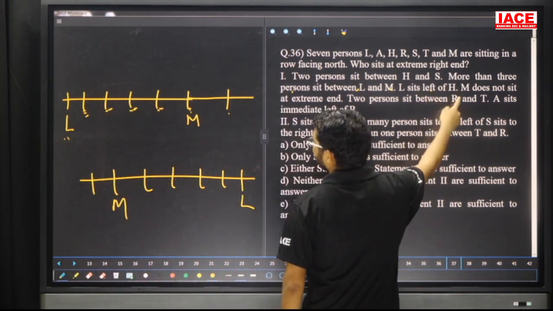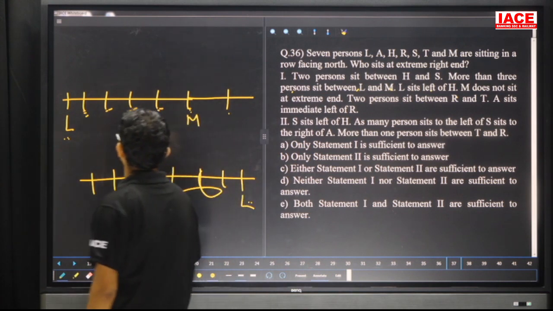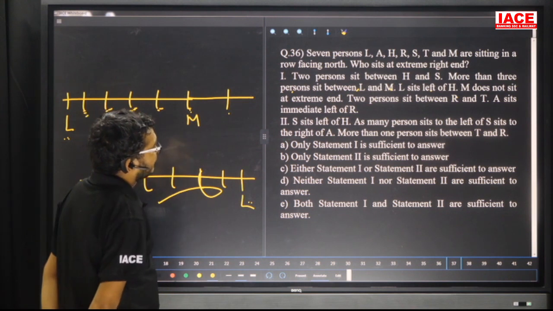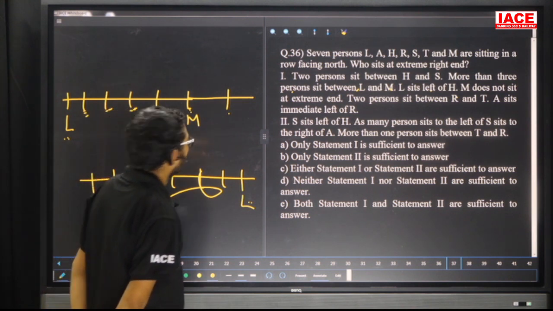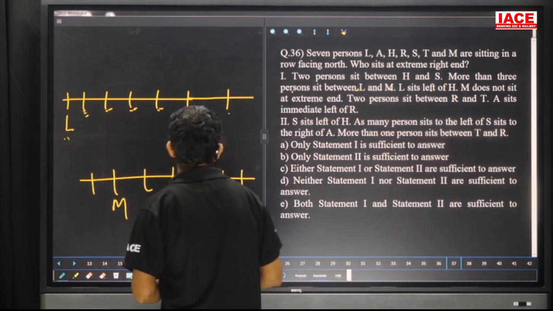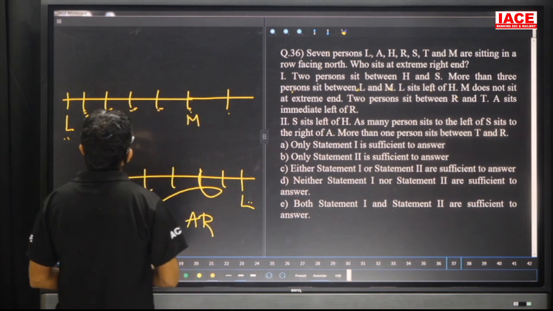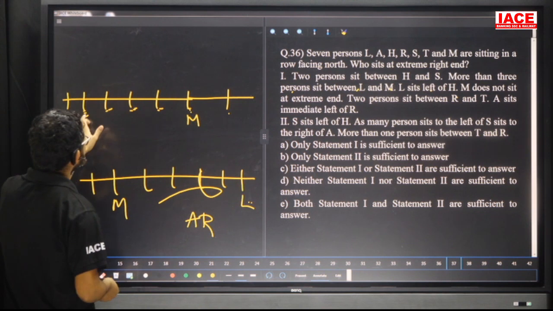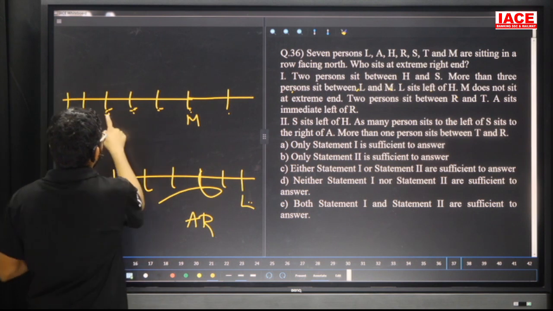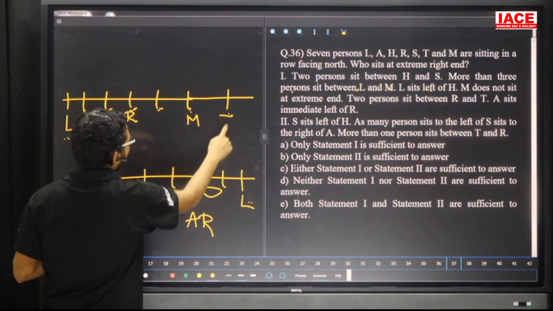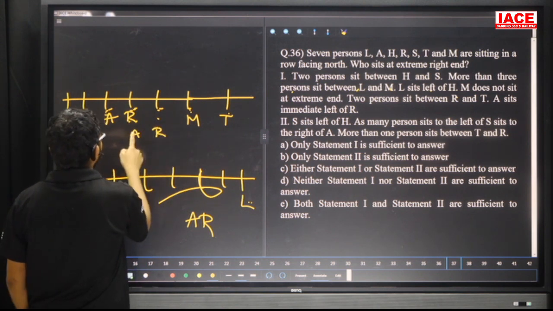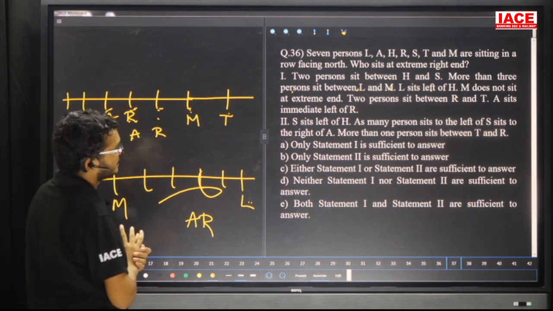L is left of H. L is sitting left of H. Is there any chance? No. Now, in this case, L is left of H. M does not sit at an extreme end. Now, 2 persons in between R and T. Next, A is immediate left of R. Friends, A is immediate left of R. If I take A immediate left of R, between R and T 2 members, no chance. Suppose A is immediate left of R, between R and T 2 members, chance. Suppose I take here A immediate left of R and T here, 2 members, here also chance. Next one.